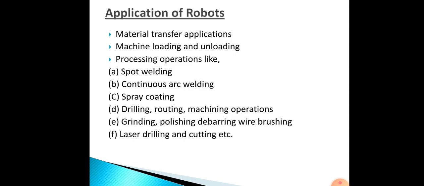Then next one, applications of robots. Where are they used? They are used in material transfer applications, then machine loading and unloading, then processing operations like spot welding, continuous arc welding, spray coating, drilling, routing, machining operations, then grinding, polishing, deburring, wire brushing, then laser drilling and cutting. The next, assembly tasks, assembly cell design, parts mating, then inspection, automation or test equipment. So here these all will be used.